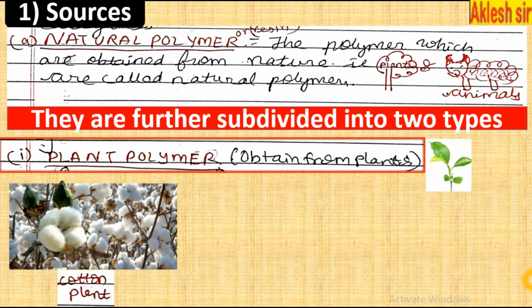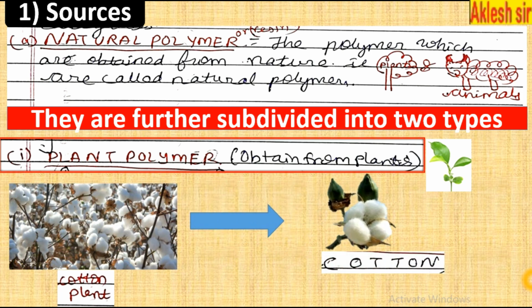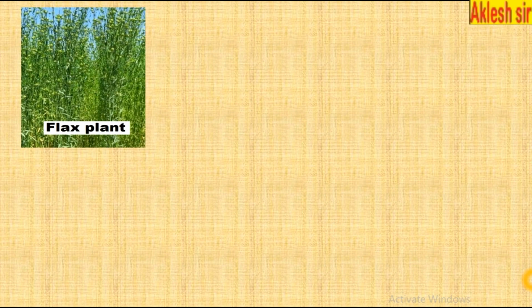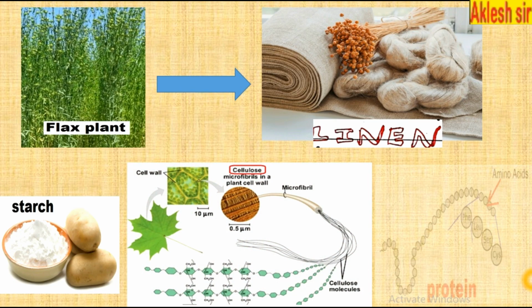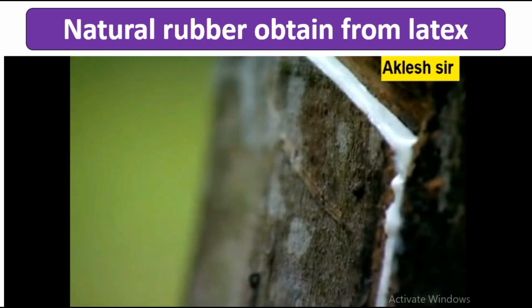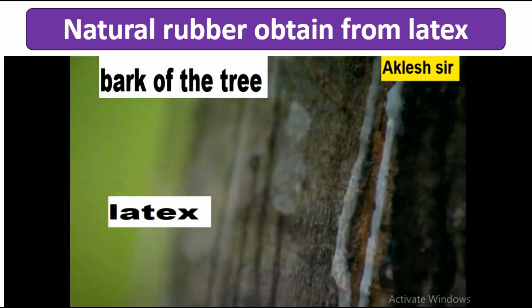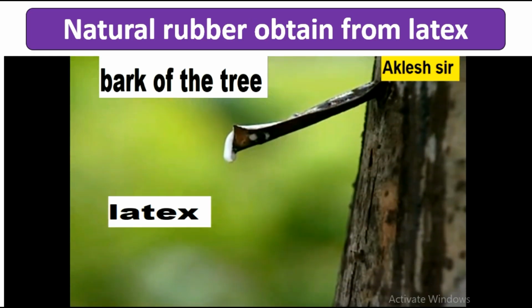For example, the plant polymer cotton is obtained from the cotton plant. The flax plant produces linen, starch, cellulose, protein. Natural rubber is a natural polymer which is manufactured from the latex obtained from the bark of rubber trees.